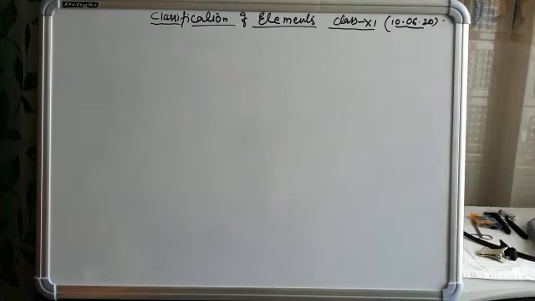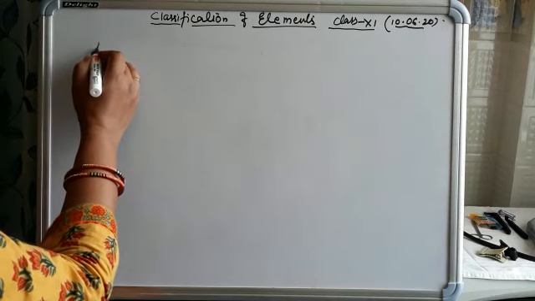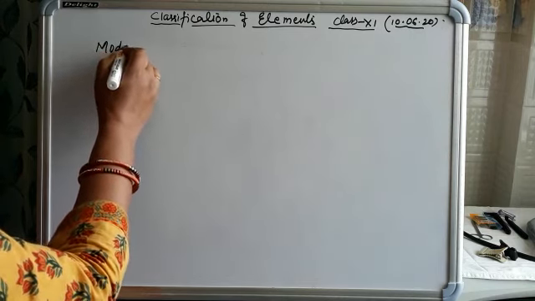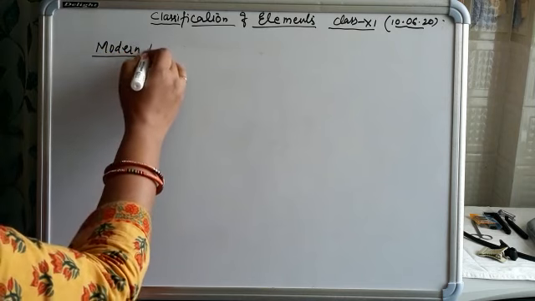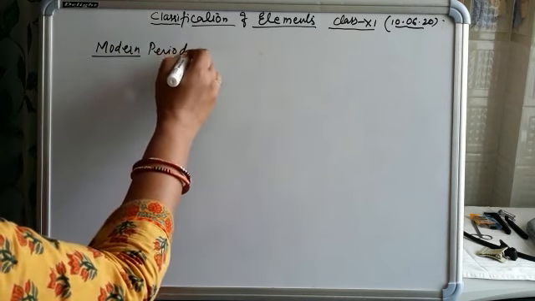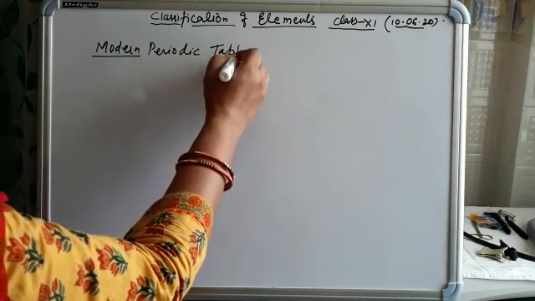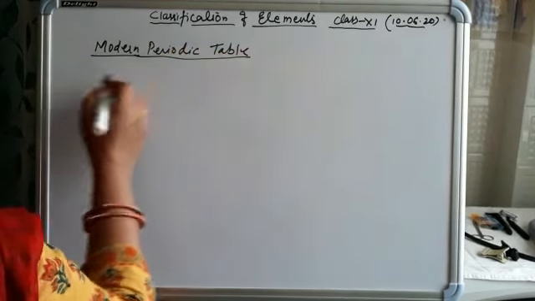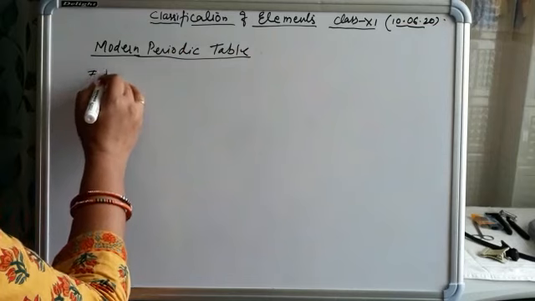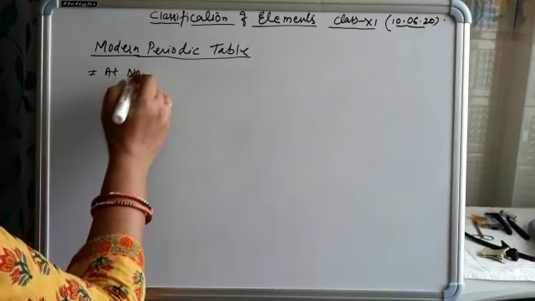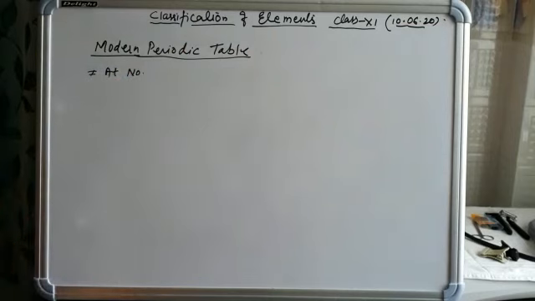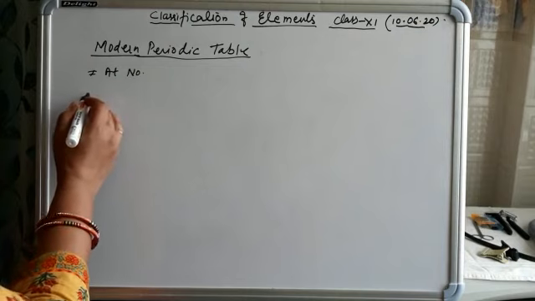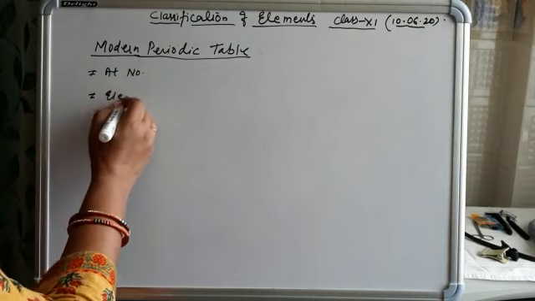Hello students, as we studied in the previous video about the modern periodic table and its laws, the modern periodic table was based on the atomic number, and we can also say that it was closely related to the electronic configuration of elements.